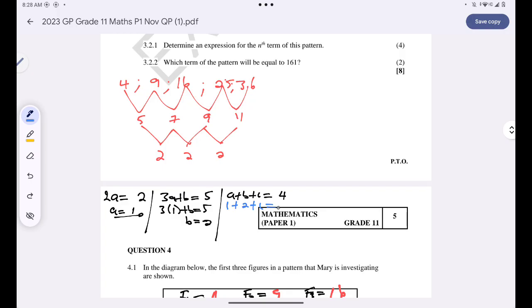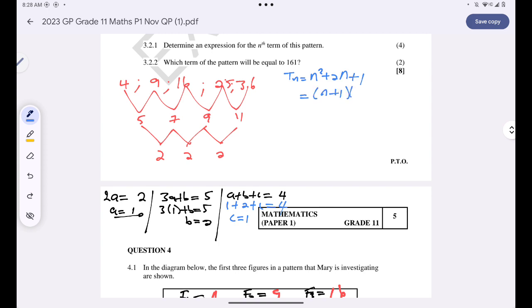I don't know c, but I know it's equal to 4. So c is equal to 1 as well, because I'll take the 3 to the other side. I'll have 4 minus 3, which is just 1. So the nth term, Tn, is equal to n squared plus 2n plus 1, which is factorizable.